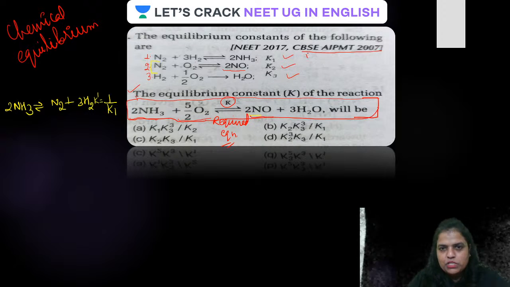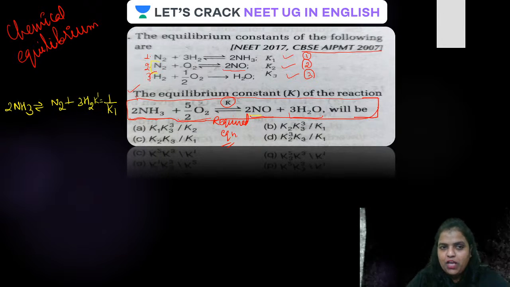Let it be equation 1, equation 2 and equation 3. What we have to do, see, what else we want? We want 2 moles of nitric oxide in the product, which is there in equation 2. Therefore we will not disturb equation 2, but we want 3 moles of water in the product side.